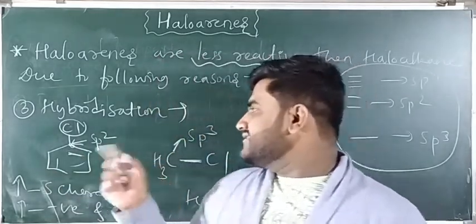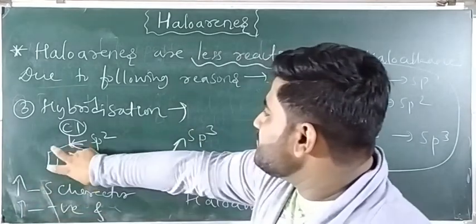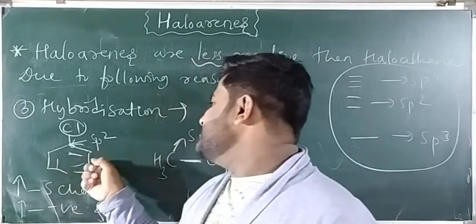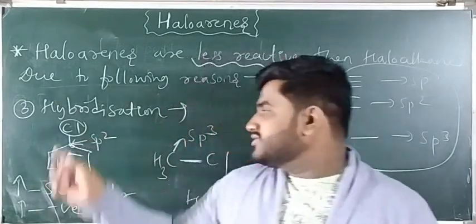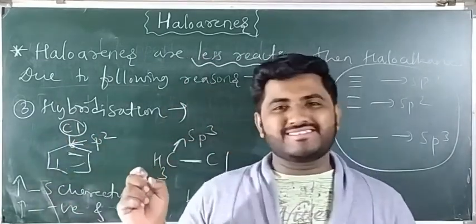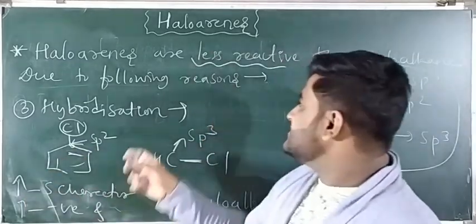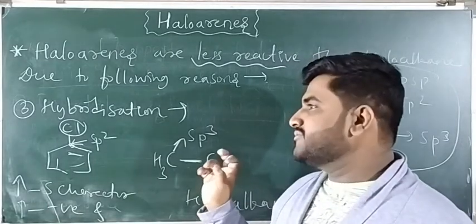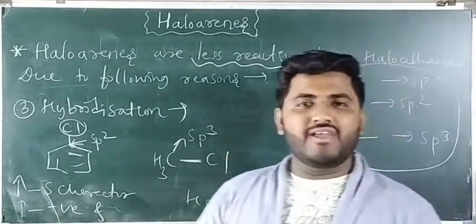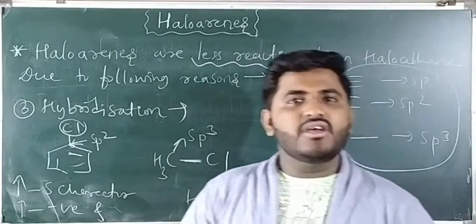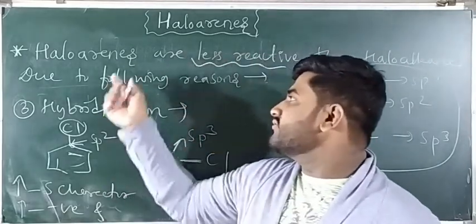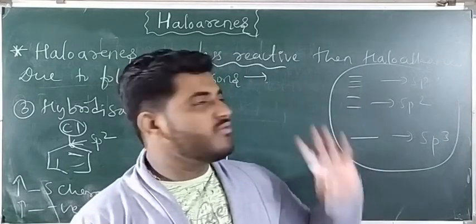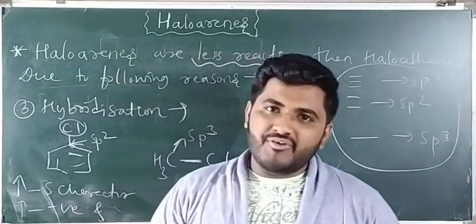The fourth reason is the repulsion of this electron-filled benzene ring with the chlorine atom. So again this bond will not break. As a result, haloarenes have lower reactivity towards nucleophilic substitution reactions compared to haloalkanes. I hope you understood. So these are some reasons why haloarenes are less reactive towards nucleophilic substitution compared to haloalkanes.